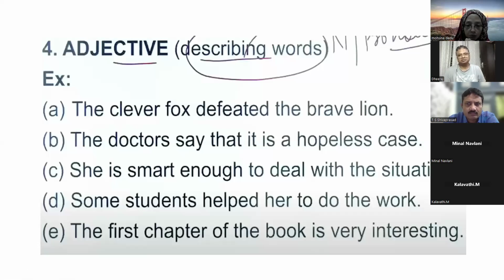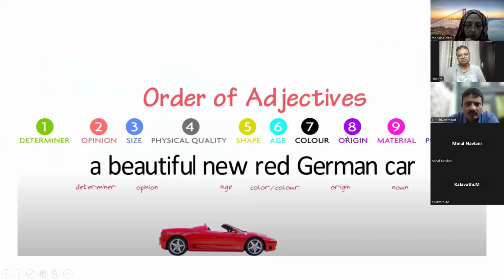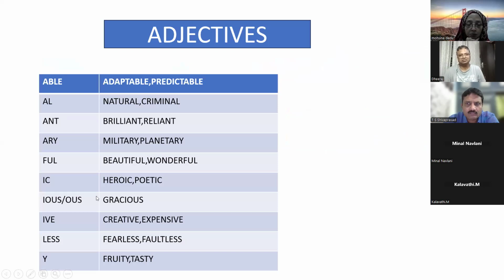How do we identify an adjective? I have made a list. These are all the suffixes: the words that end with able, al, ant, ary, ful, ic, ious, ous, ive, less. These are all the suffixes that you should remember. If the words end with these letters, they all become adjectives.